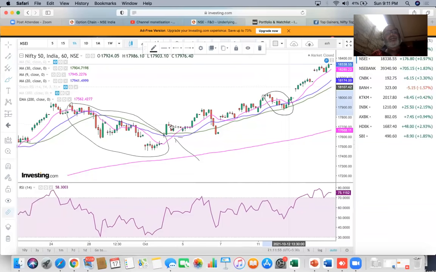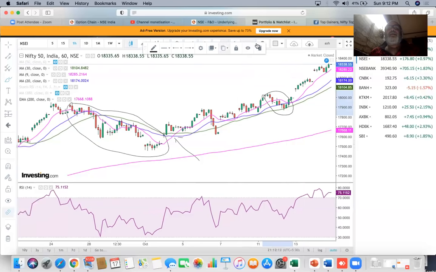So one consolidation is this sort of multi-day consolidation. The other consolidation is a rapid decline towards the 30 and then trying to buy it.